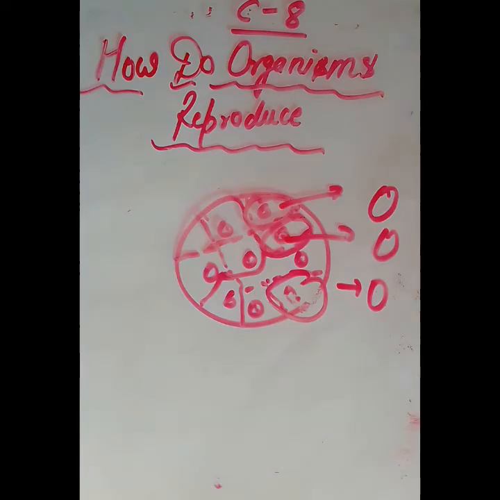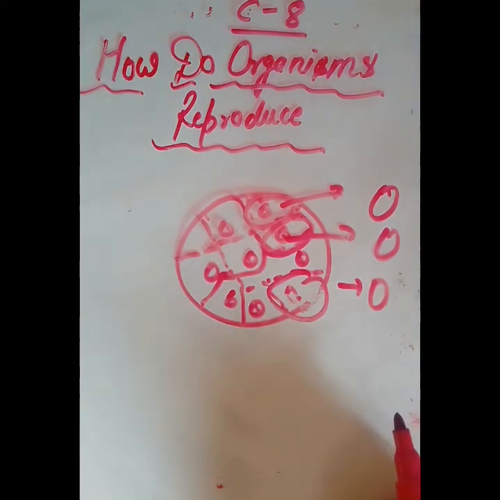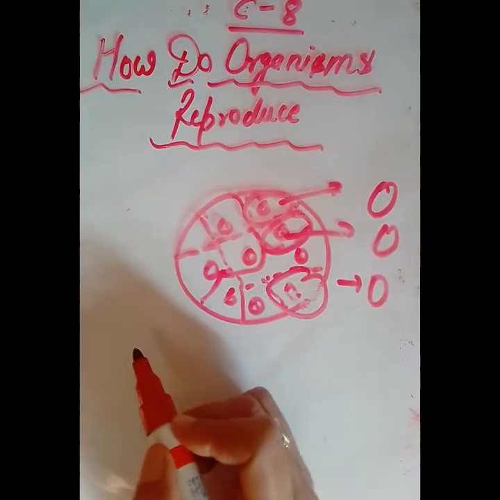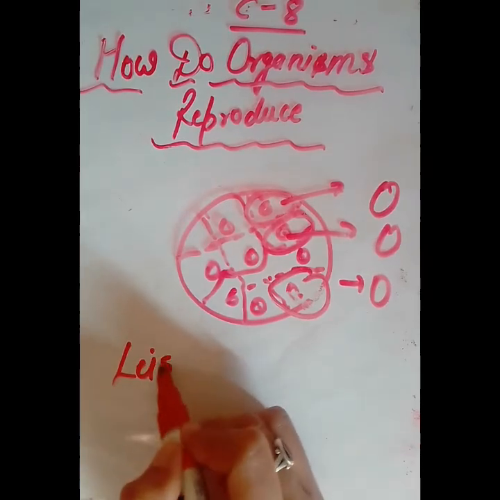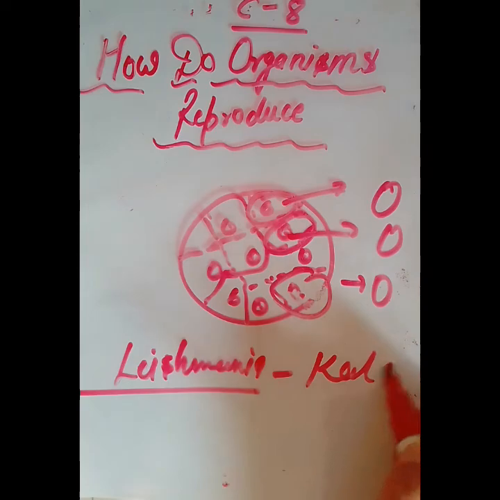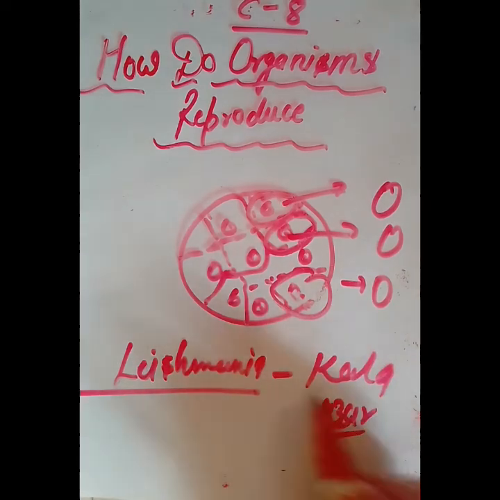Here in NCERT, some examples and causative organisms are also given. Here it is written, some unicellular organisms show somewhat more organization of their bodies. Leishmania is the causative organism of Kala Azar.